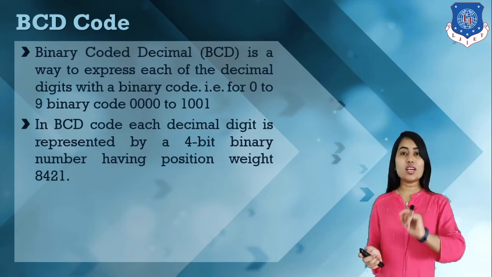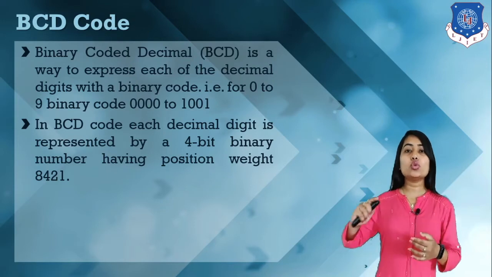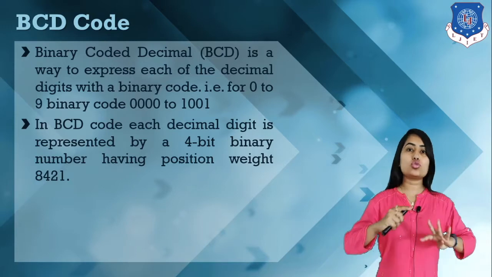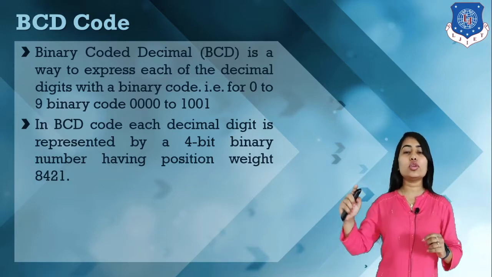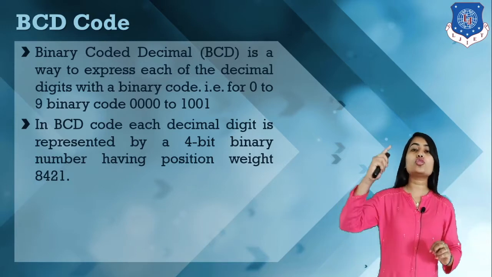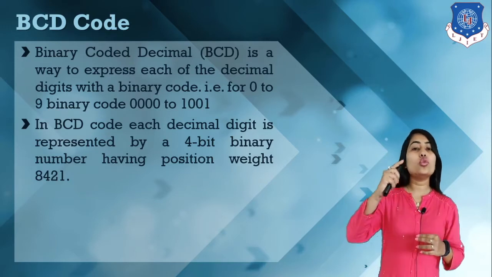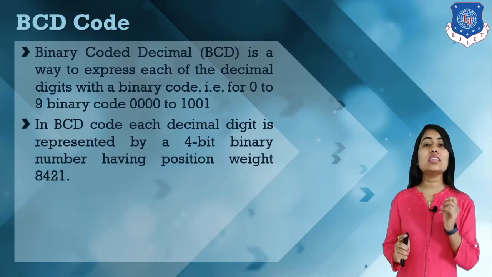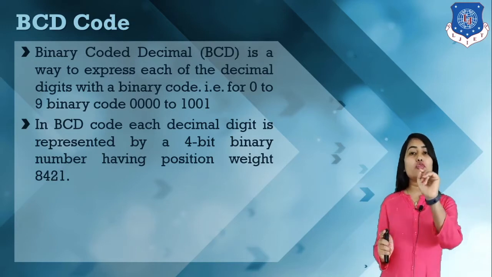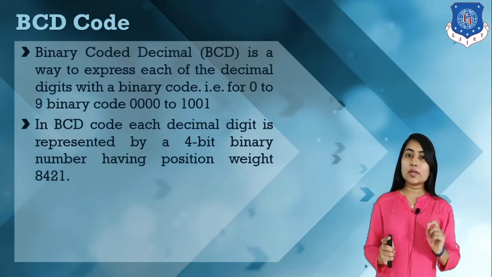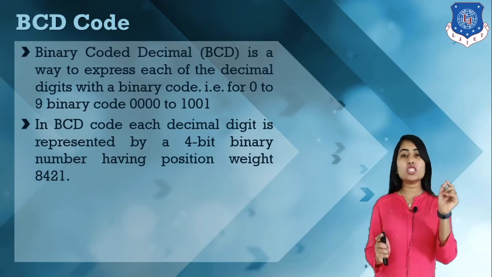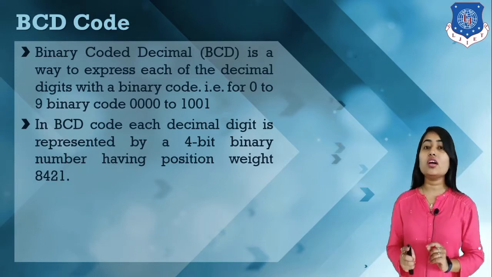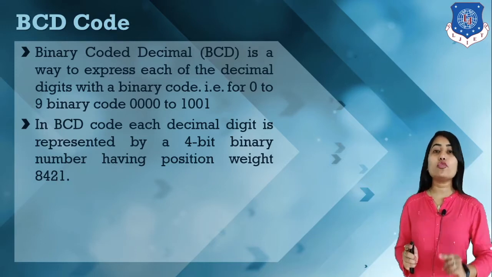If we consider the weights 2 raised to 0, 2 raised to 1, 2 raised to 2 and 2 raised to 3, then 2 raised to 0 is 1, 2 raised to 1 is 2, 2 raised to 2 is 4, and 2 raised to 3 is 8. That's why, by considering the weights 8421, we represent the decimal numbers from 0 to 9 in this binary format.